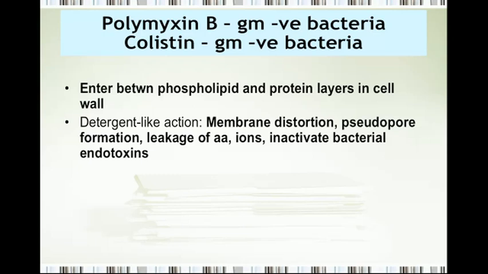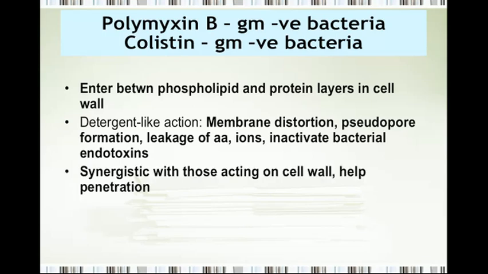That is distortion of the membrane, formation of pseudopores, and leakage of the amino acids and ions out of the cell, and they inactivate the bacterial endotoxins. They are synergistic with all the drugs which are acting on cell wall synthesis. That's the beta-lactam antibiotics, and they help the penetration of the beta-lactam antibiotics.